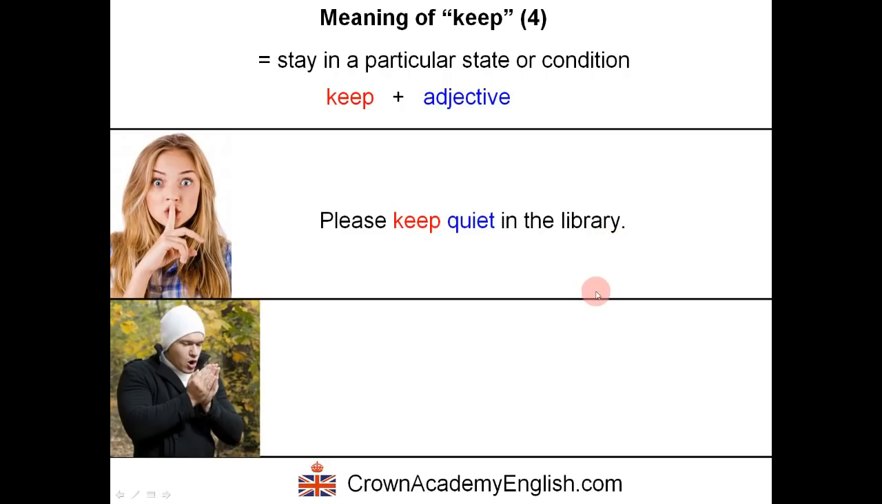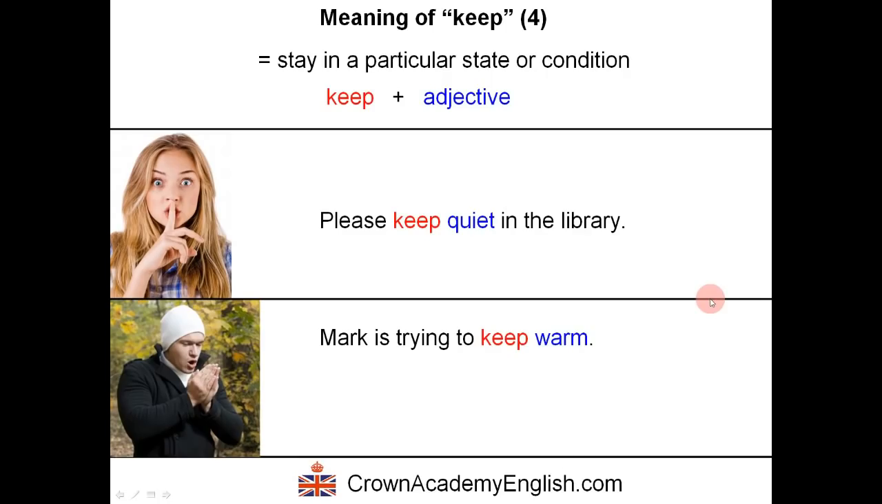Another common example, Mark is trying to keep warm. So he's trying to be warm and to stay warm while he's outside. Okay, so Mark is trying to keep warm. So notice here again we have the verb keep followed by the adjective. So the adjective is warm.